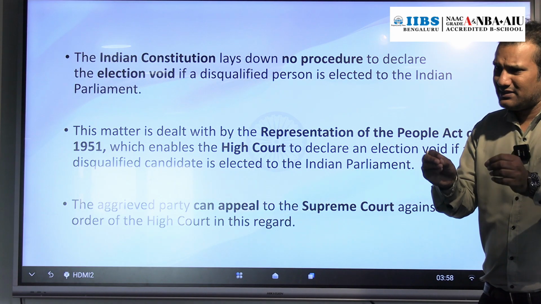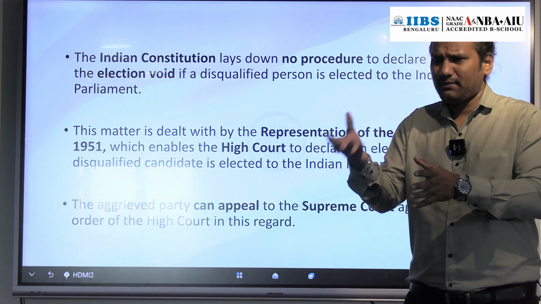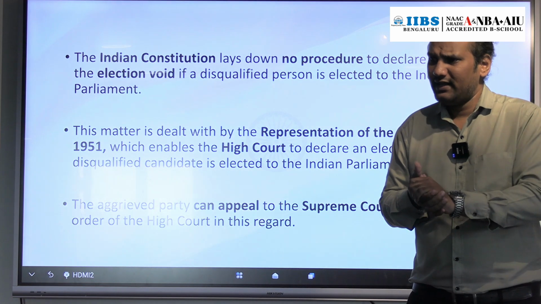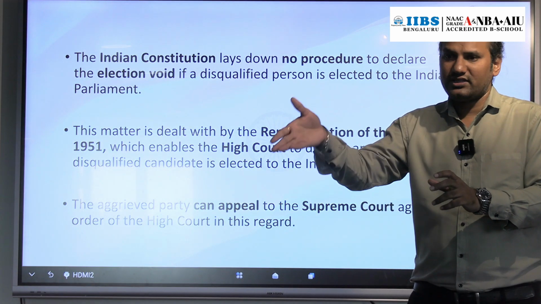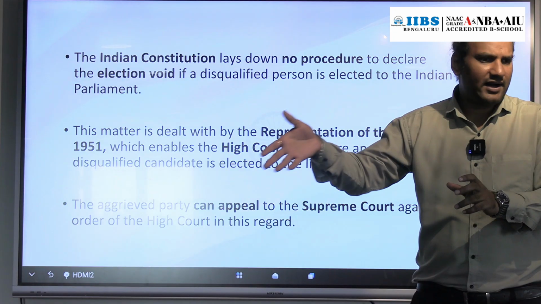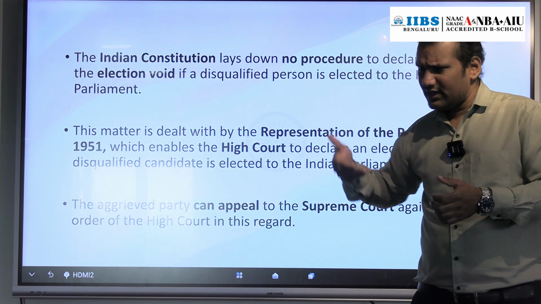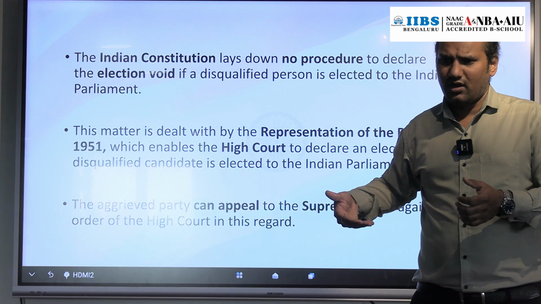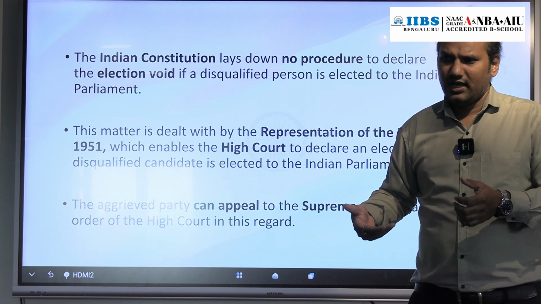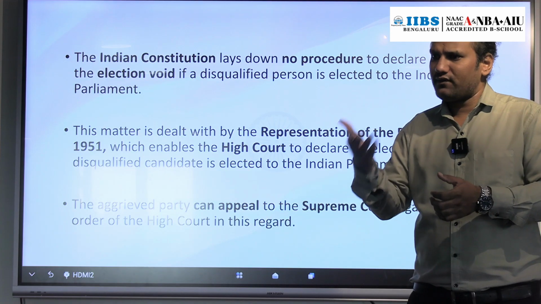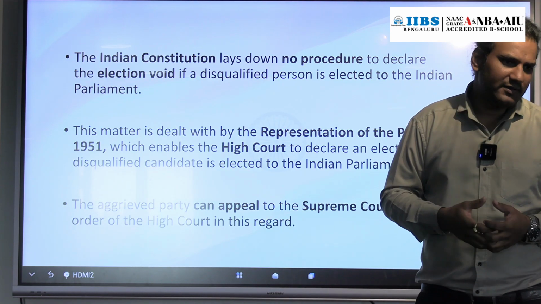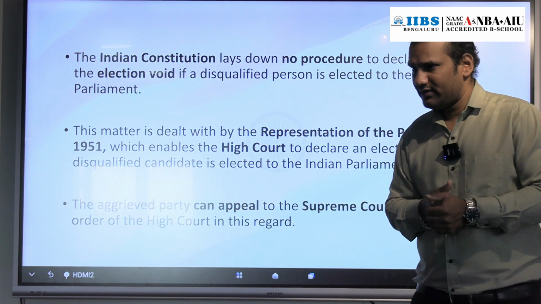Simple. If any person is elected as a member of Rajya Sabha and someone says there is corruption or malafide in that election, a case can be filed in the High Court. The High Court will investigate all those allegations. If it is proven, the High Court will declare the election void. Then the person will be disqualified.